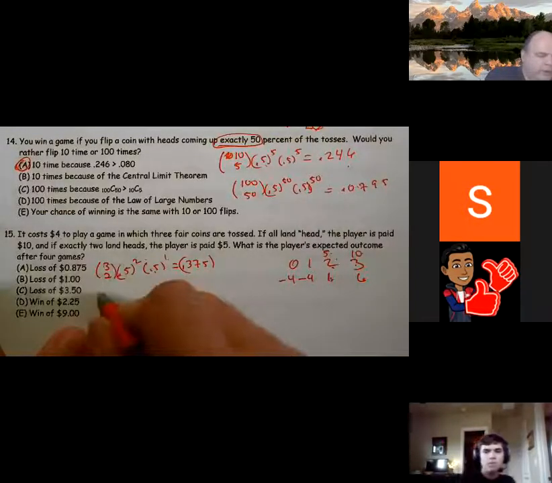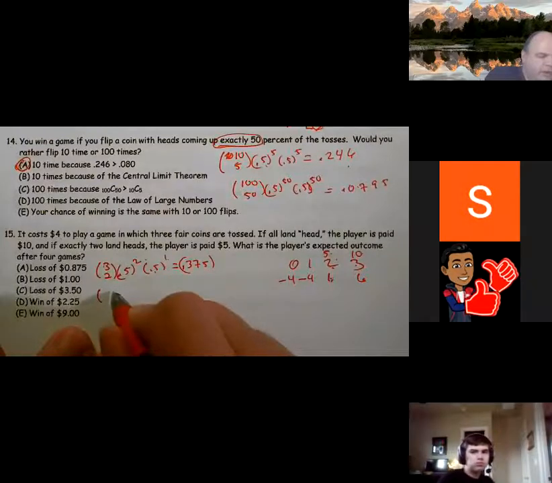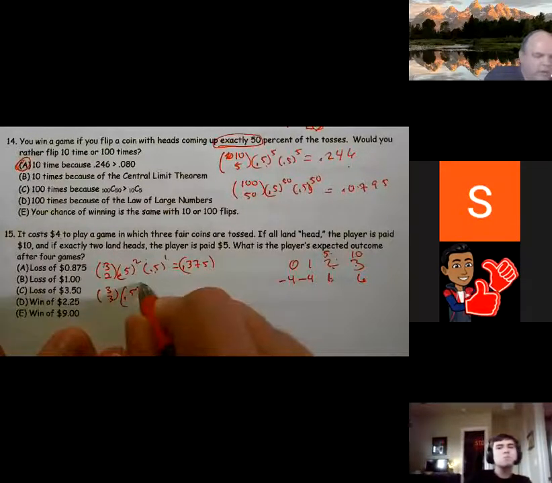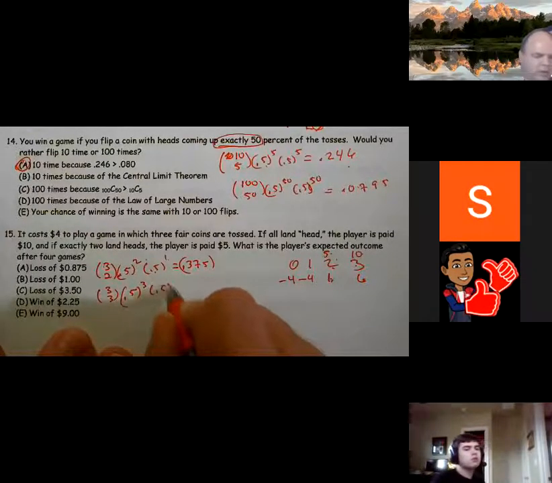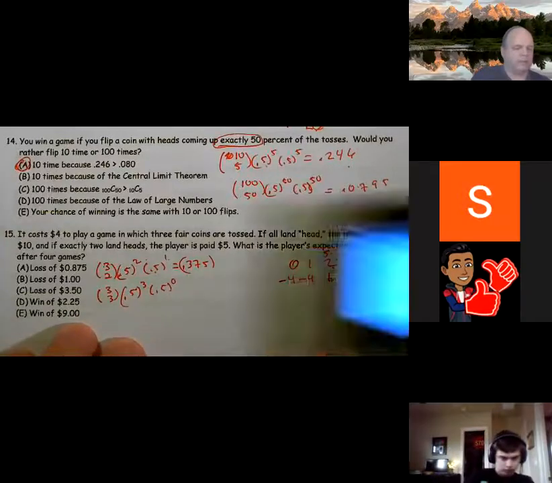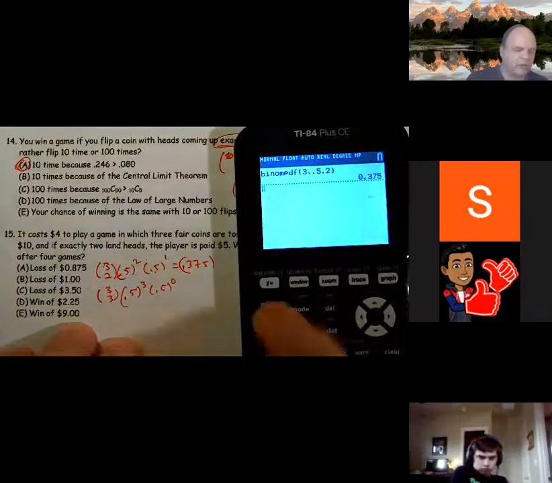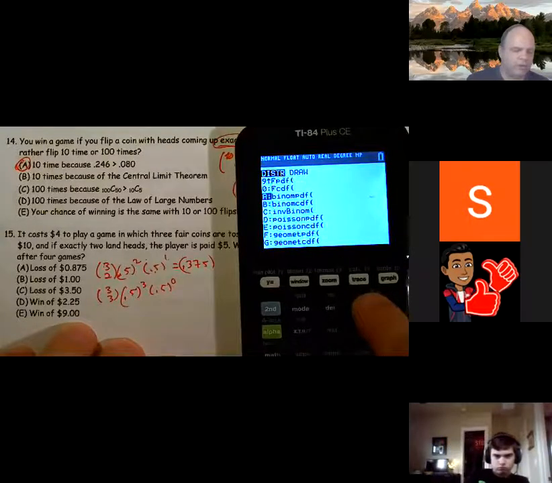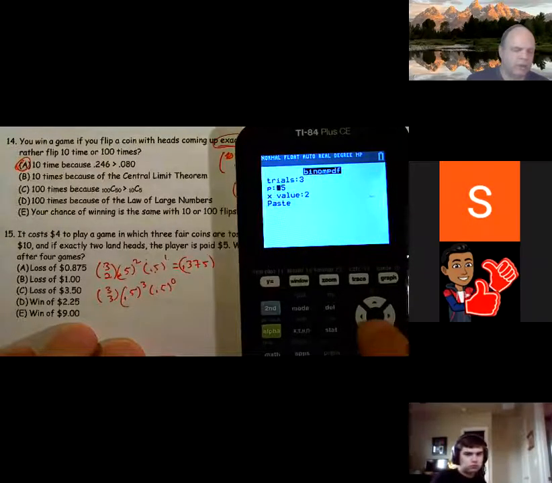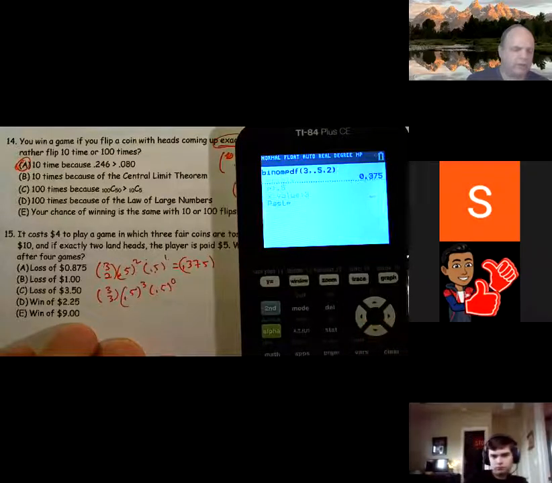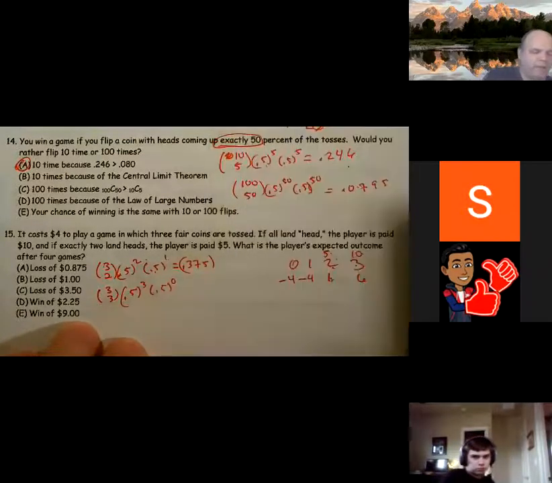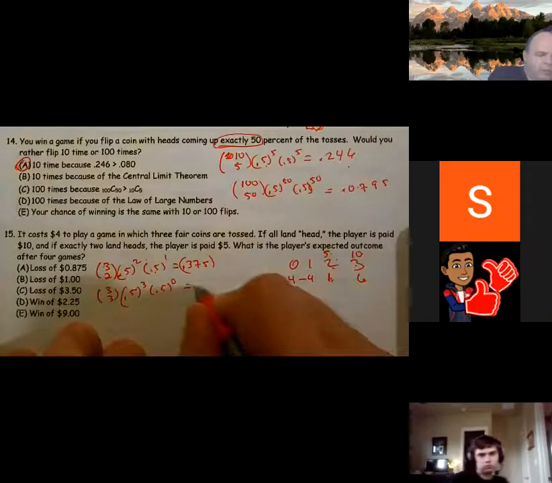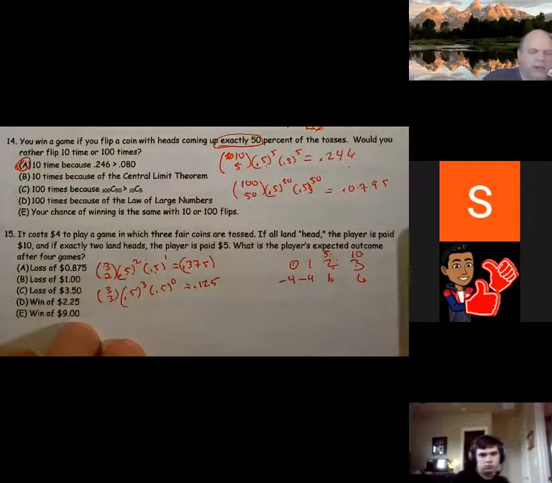On the other side, 3 choose 3, 0.5, and let's figure that one out. Second vars, binomial PDF is changing my X value to 3. And the probability of that happening is 0.125.